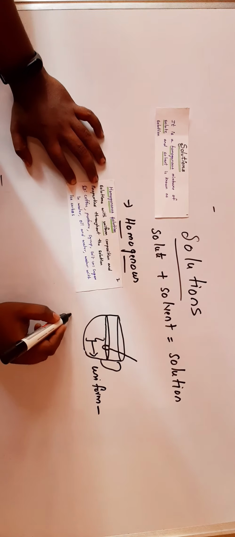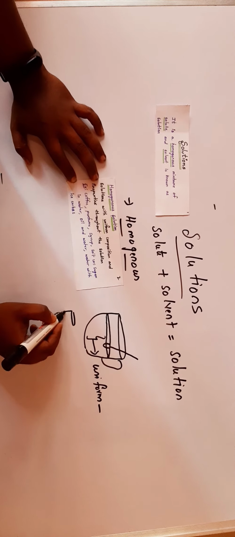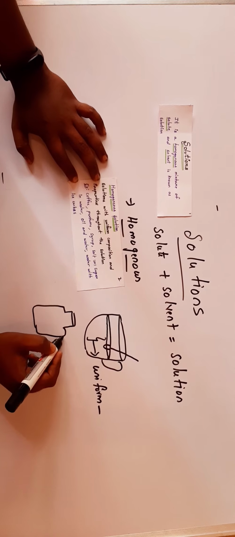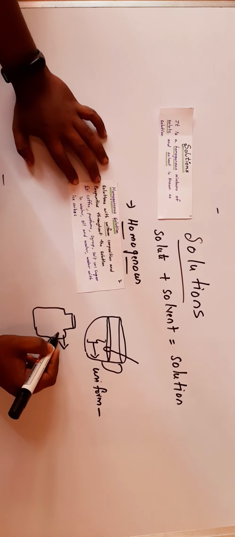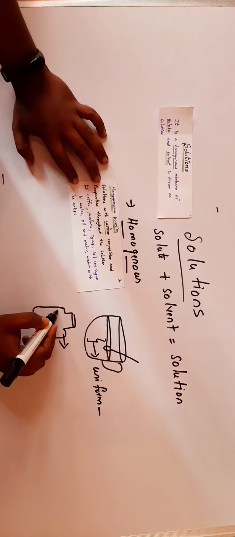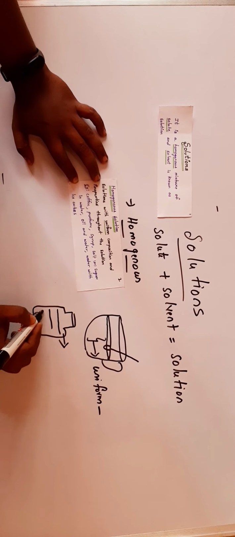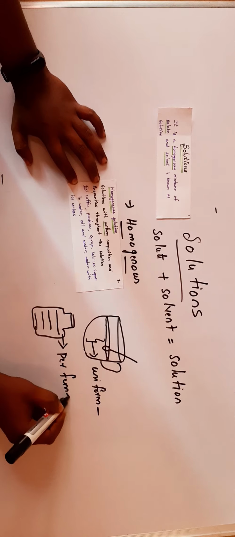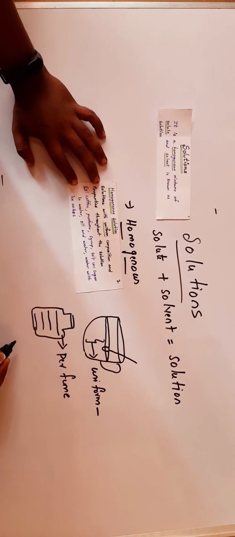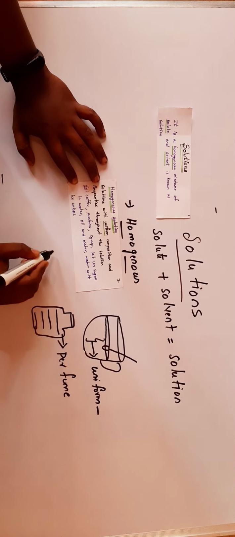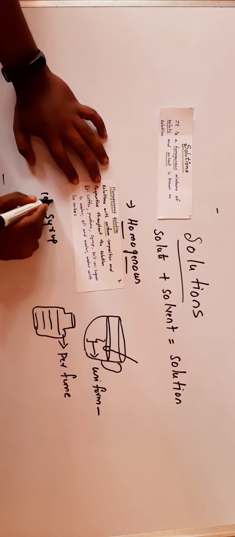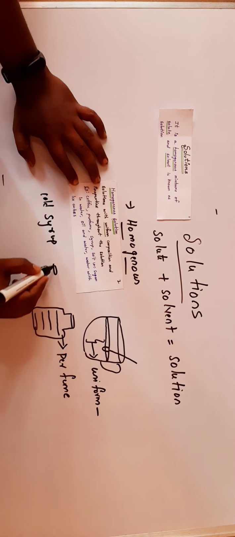Next, perfume. A fine perfume gives a fragrance, and in that perfume the composition is the same throughout the perfume bottle. These types of solutions are called homogeneous solutions. Let us take another example, cold syrup.